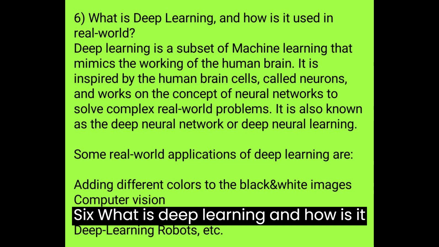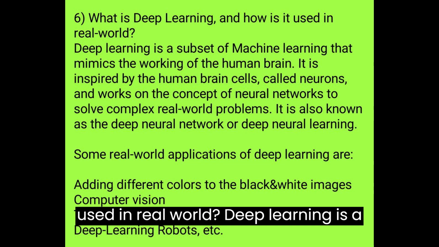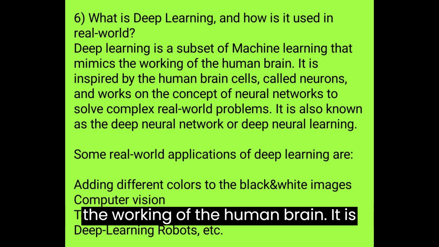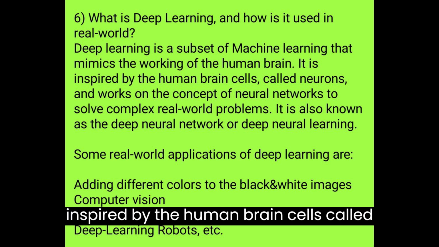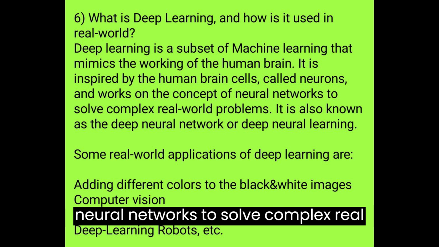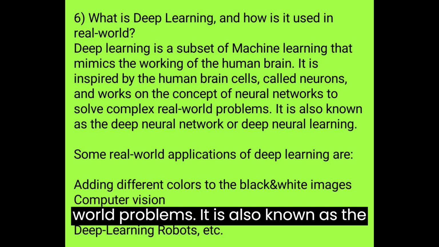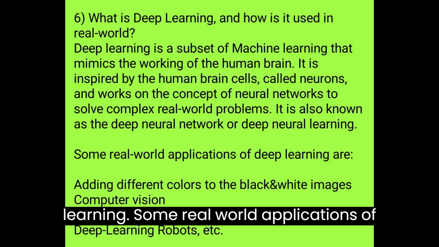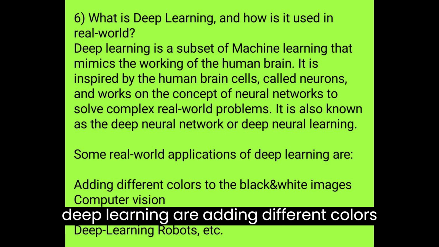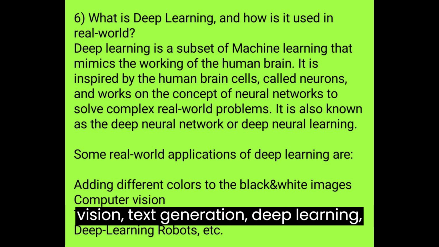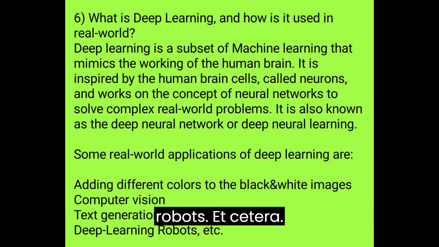6. What is deep learning, and how is it used in the real world? Deep learning is a subset of machine learning that mimics the working of the human brain. It is inspired by the human brain cells, called neurons, and works on the concept of neural networks to solve complex real-world problems. It is also known as deep neural network or deep neural learning. Some real-world applications of deep learning are adding different colors to black and white images, computer vision, text generation, deep learning robots, etc.